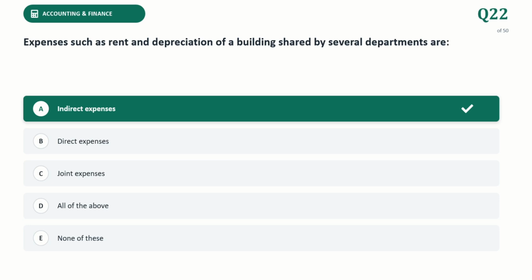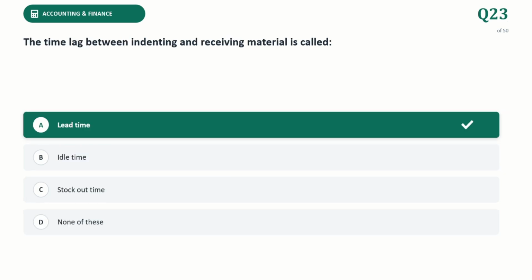They must be shared proportionately among the participating departments using a logical allocation base such as floor area or asset value. The time lag between indenting and receiving material is called, the correct answer is lead time.